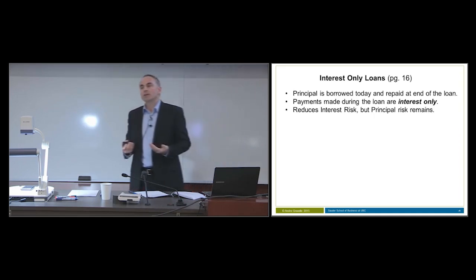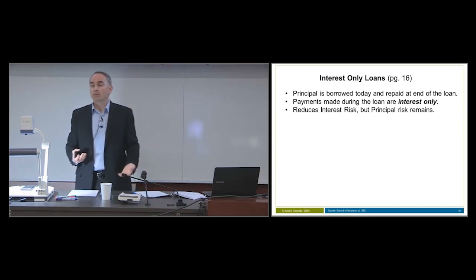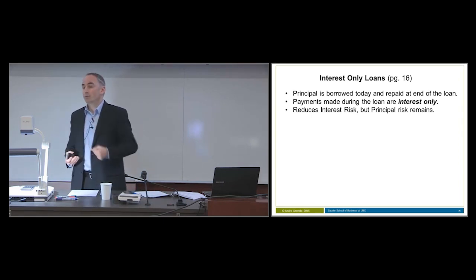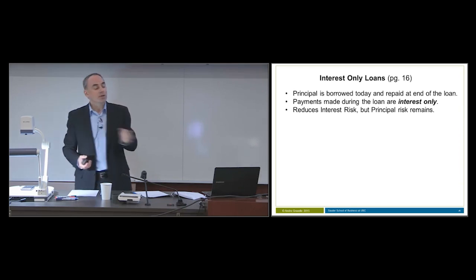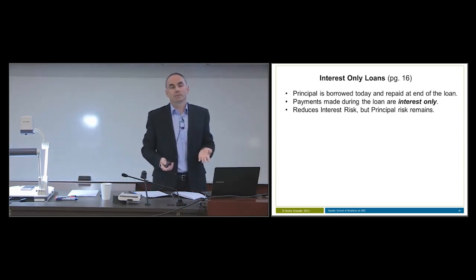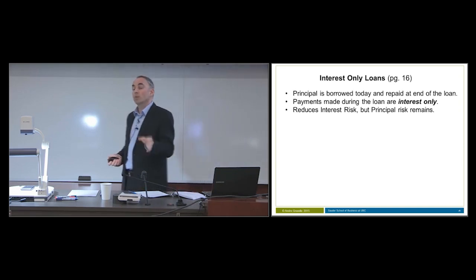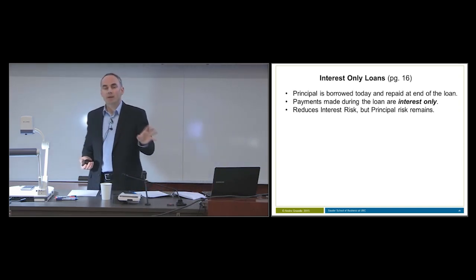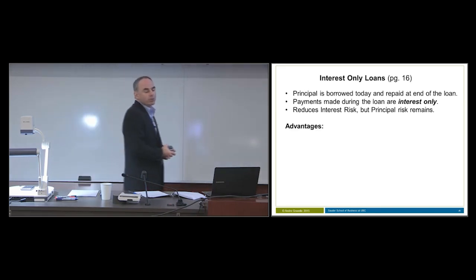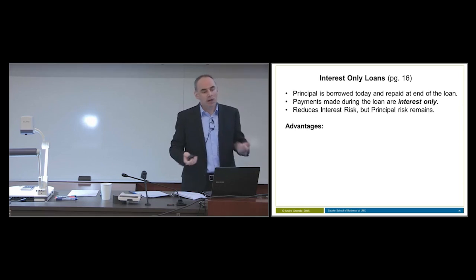So in terms of risk, we would say an interest-only loan reduces interest risk because you are, as the lender, getting paid interest periodically throughout the life of the loan. But because you're not getting any principal back, the principal risk remains. So sometimes you might get a question about a loan type and about risk, and this is how you manage that. Now, if you think about why would an interest-only loan happen, what are the benefits, what are the advantages? Well, there's a couple of advantages.